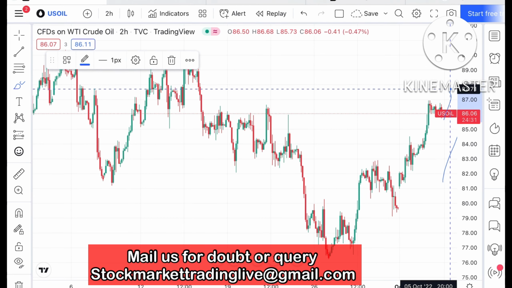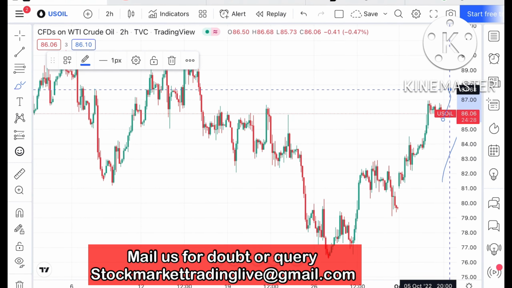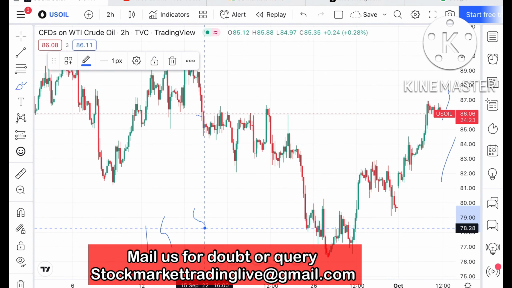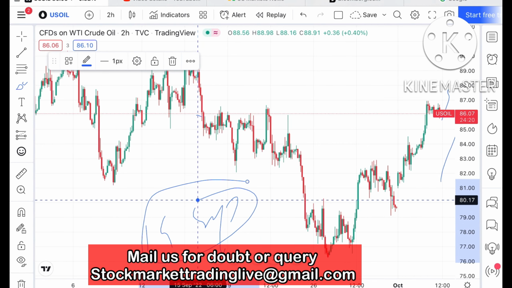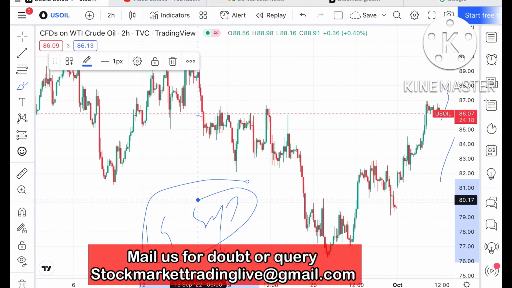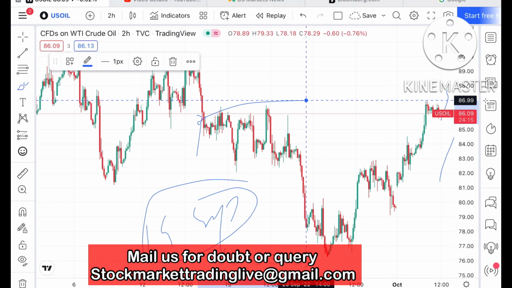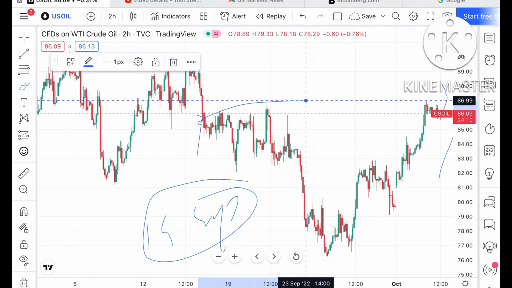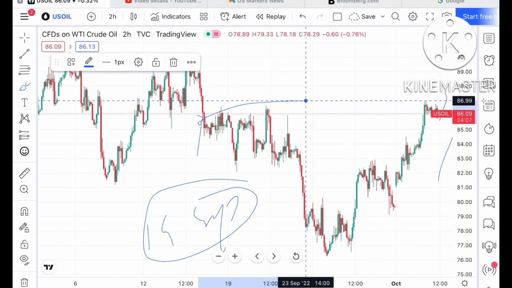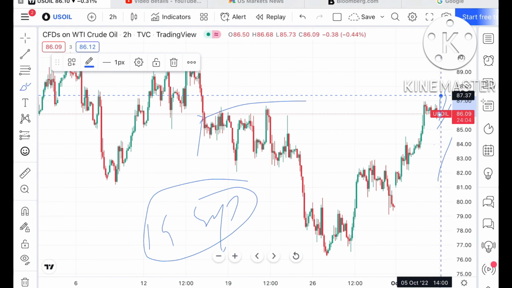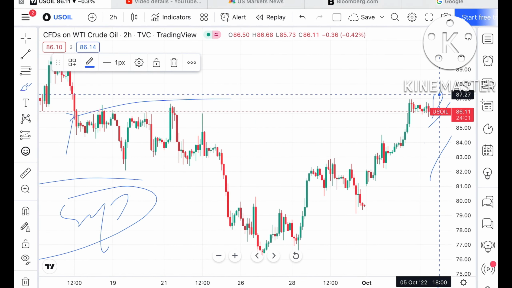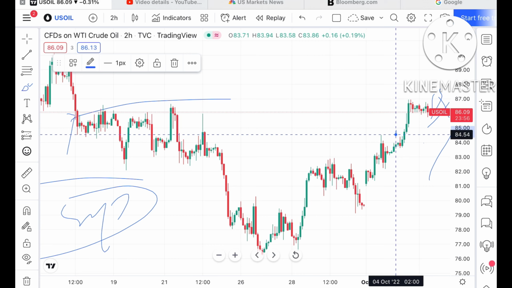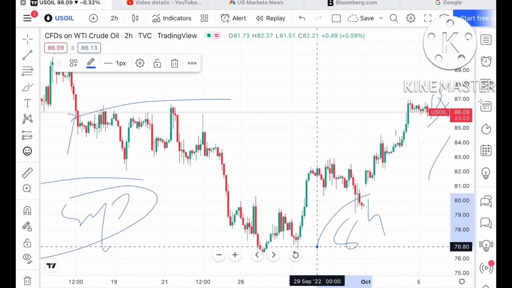We can see it can go towards a level of 87 and then further upside, because this range has not been seen since the second week of September. If the price sustains above this level, it can move further upside. But if this zone breaks downside, it can fall further below 85.74, and from there go towards $84 and then further down.